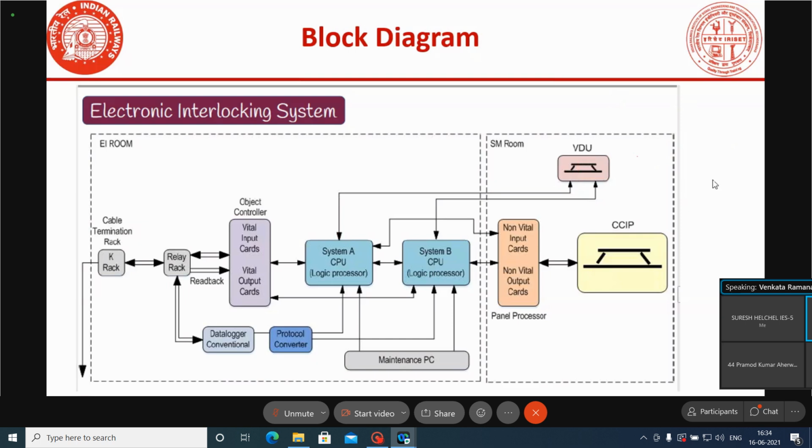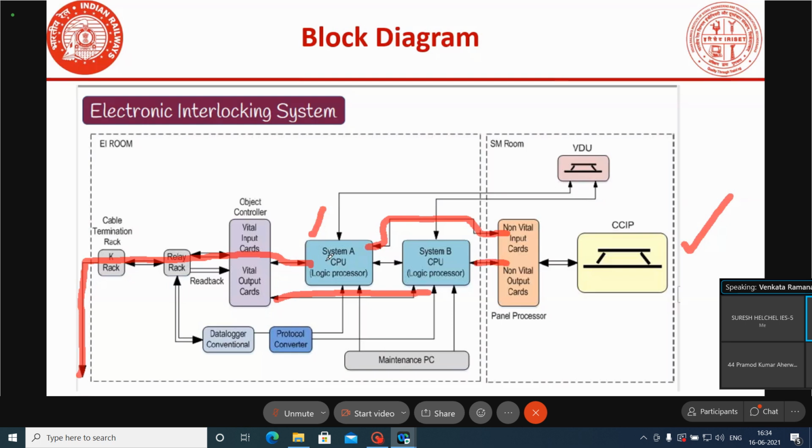Suppose now the control is with the CCIP, and the A system is online. In this case, normally the field input status will be read by the A system as well as the B system. Okay, when we are operating on the panel, the status will be communicated to A and B. The panel status will be communicated to A and B.